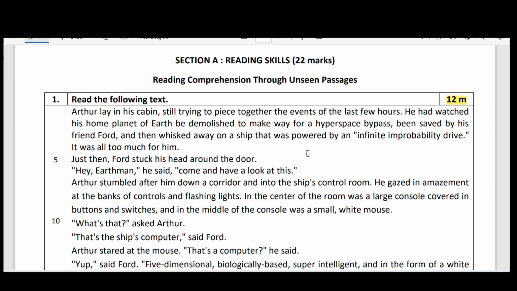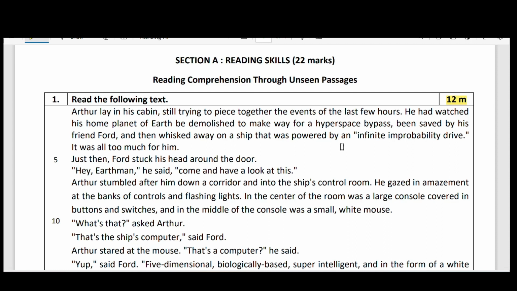Let us go to this passage directly. Arthur lay in his cabin still trying to piece together the events of the last few hours. He had watched his home planet of Earth be demolished to make way for a hyperspace bypass, been saved by his friend Ford, and then whisked away on a ship that was powered by an infinite improbability drive. It was all too much for him. Just then Ford stuck his head around the door. "Hey, Earthman," he said, "come and have a look at this."